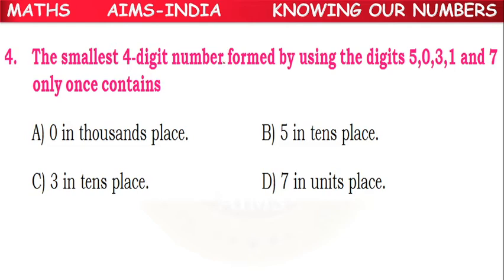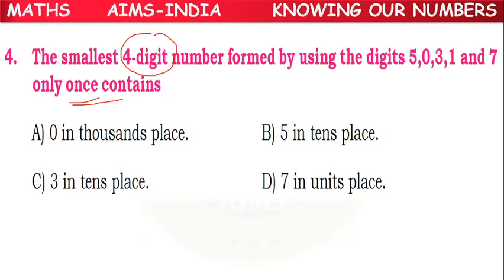The smallest 4-digit number formed by the digits 5, 0, 3, 1, 7 only once contains: 0 in thousands place, 5 in tens place, 3 in tens place, 7 in units place. So we have to find the smallest 4-digit number by using all these digits.